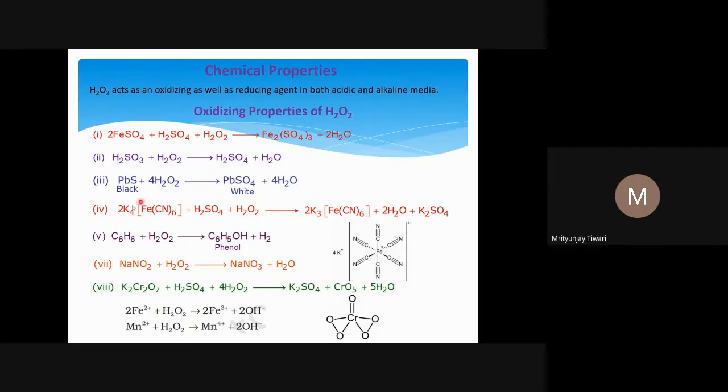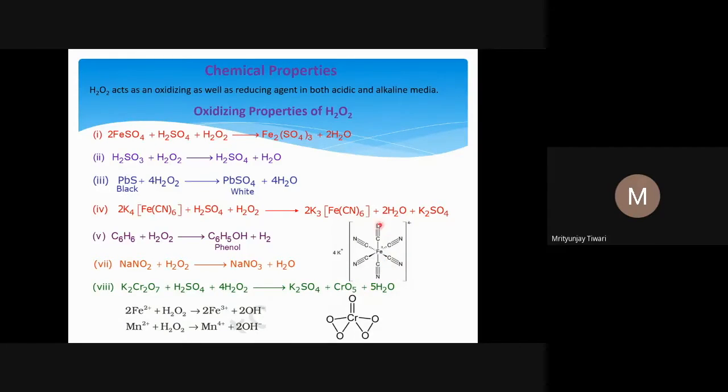Now in this example, K4[Fe(CN)6] is called potassium ferrocyanide. When it reacts with H2O2 in acidic medium, what do we get? We get potassium ferricyanide. This is potassium ferrocyanide. This is K4, so 4K+ is shown here. And now this is the structure of the ferrocyanide.